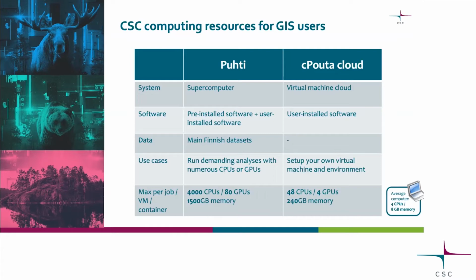Pouta machines can be quite powerful as well, but also those maximum specifications you can see there start to be quite special cases, and maybe not the basic GIS user's choice. In comparison, the average computer has 2 to 4 CPU cores and maybe 8 gigabytes of memory.